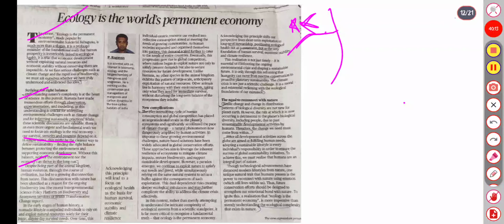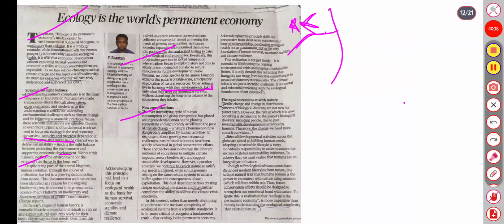So humans exploit natural resources solely for their basic day-to-day survival needs. And as human societies expanded and organized themselves into nations, this demand scaled further to cater to the needs of entire countries. And other animals live in harmony with their environment, taking only what they need for immediate survival and without disturbing the long-term balance of the ecosystem they inhabit.